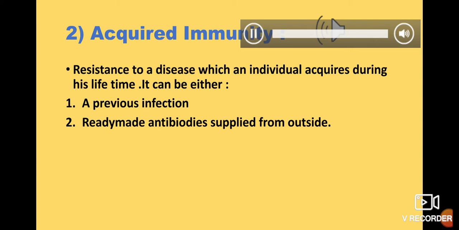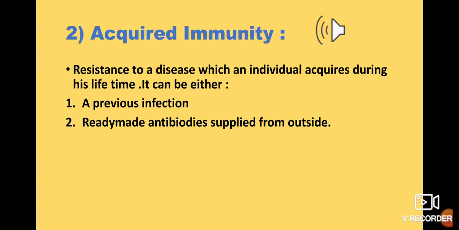Okay, the next type of immunity is acquired immunity. Innate immunity was the first type. Innate means by birth, janm se hi. Acquired immunity means not by birth, but which has been acquired or adapted during the lifetime. It was not since birth. So the resistance which a body acquires during its lifetime is known as acquired immunity. Resistance means the capacity of a body to remain unaffected by any external agent, any germs.